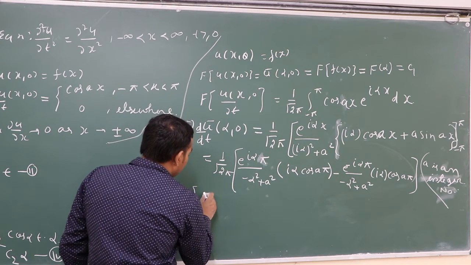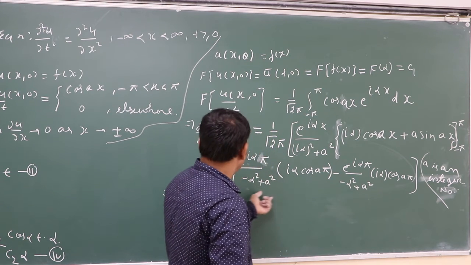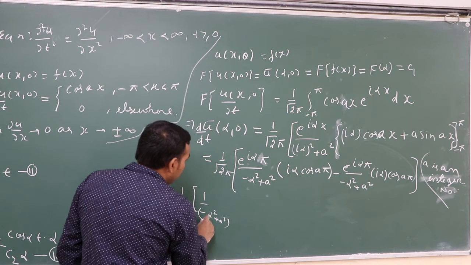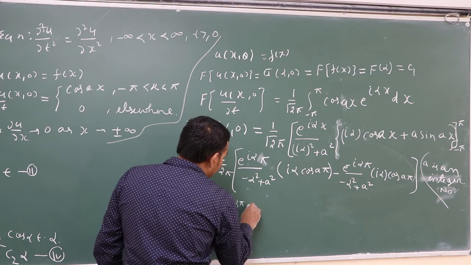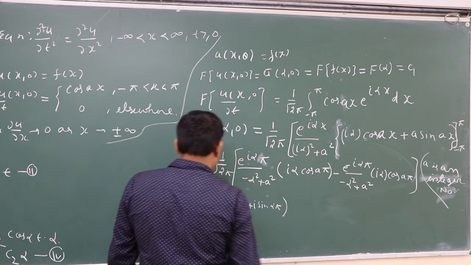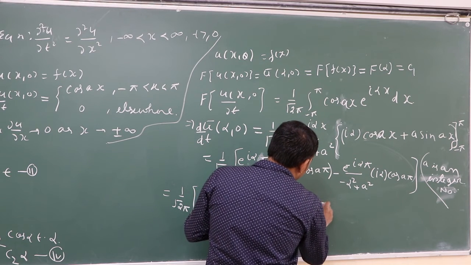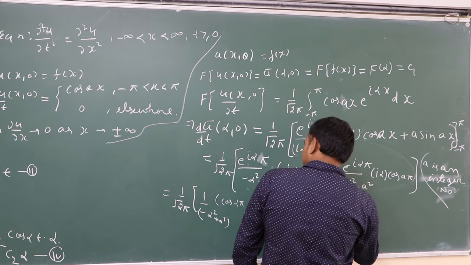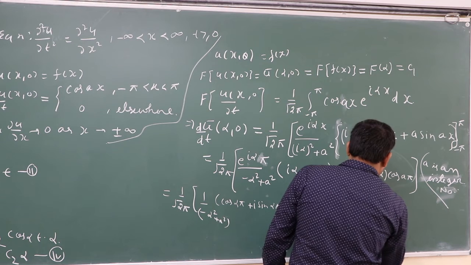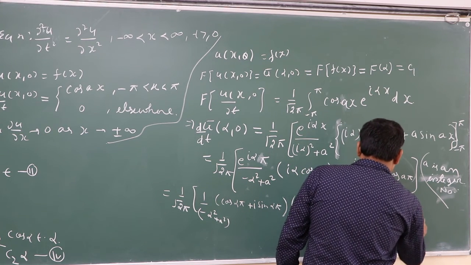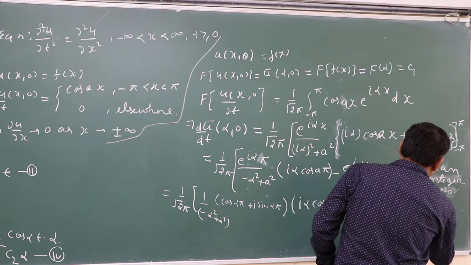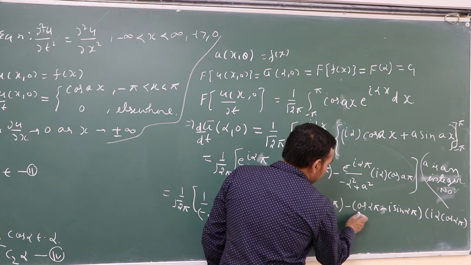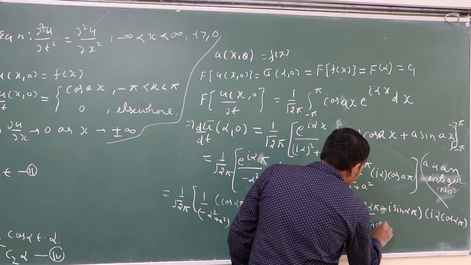Here i alpha cos alpha pi, and this can be written as 1 upon minus alpha square plus a square, times cos alpha pi plus i sin alpha pi, and this is i alpha cos a pi, and this can be written as cos alpha pi minus i sin alpha pi, and this is i alpha cos alpha pi upon minus alpha square plus a square.